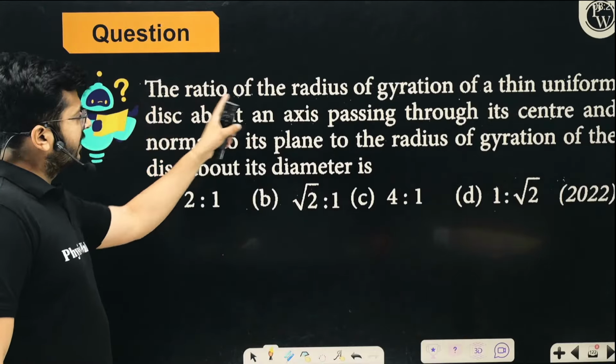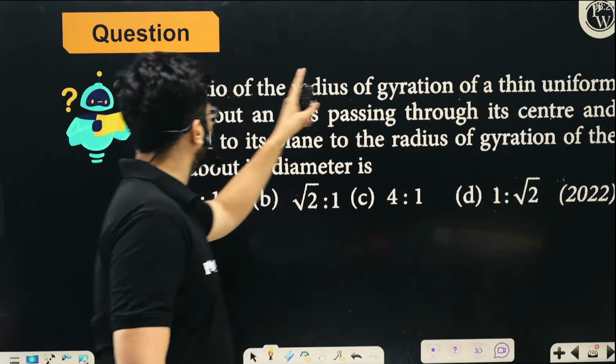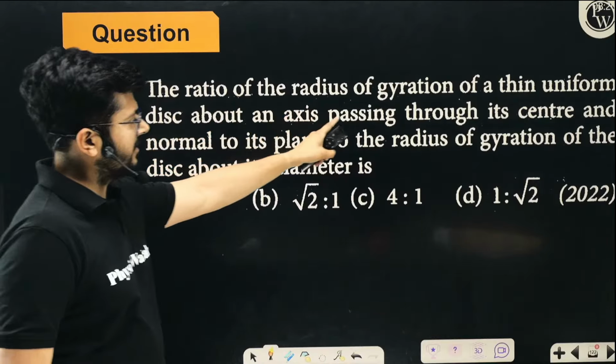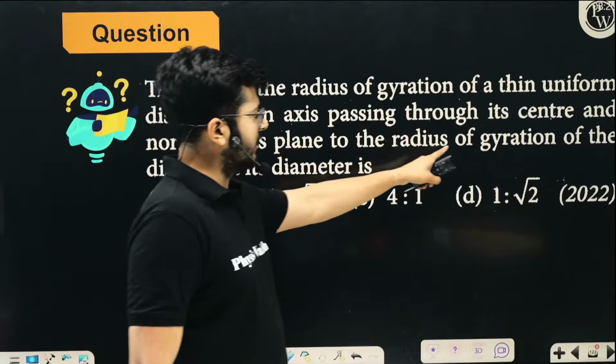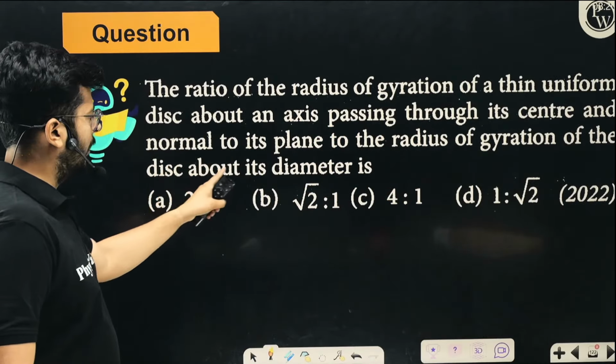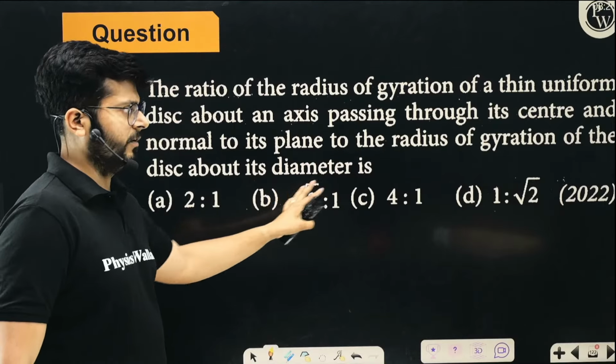Try to solve it. The ratio of radius of gyration of a thin uniform disk about an axis passing through the center and normal to the plane, to the radius of gyration of the disk about its diameter is. So what will be the ratio in this particular situation?